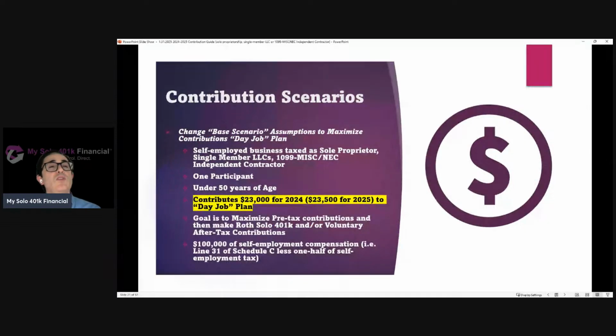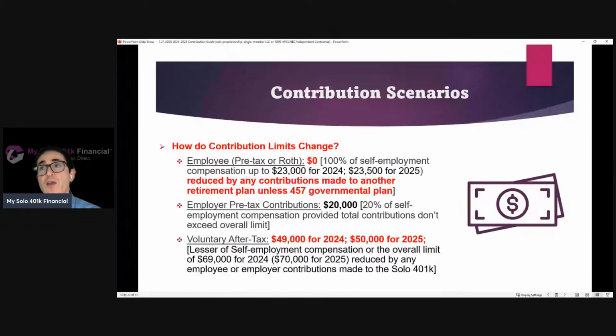But now let's assume that this individual does participate in a day job 401k plan and then maxes out contributions to that plan. How does that change how much they can contribute to the solo 401k? So they're not going to be able to make any more employee contributions because remember, this scenario illustrates how the employee contribution limit applies at the employee level. And they've already maxed out contributions to their day job plan. So they're not going to be able to make any more employee contributions to the solo 401k.